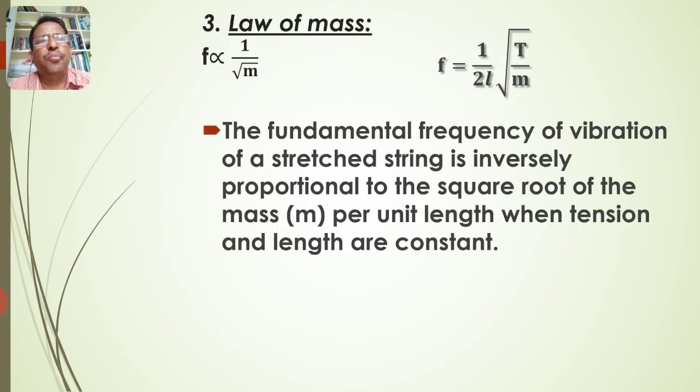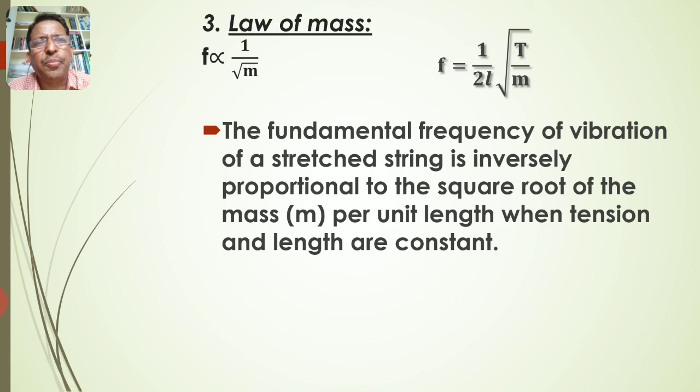Third law, law of mass. Here tension and length are kept constant. When tension T and length L are constant, the equation can be written as f ∝ 1/√m. The fundamental frequency of vibration of a stretched string is inversely proportional to the square root of mass per unit length or linear density when tension and length are constant.